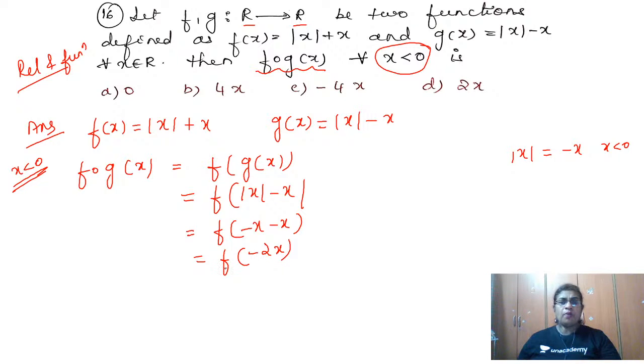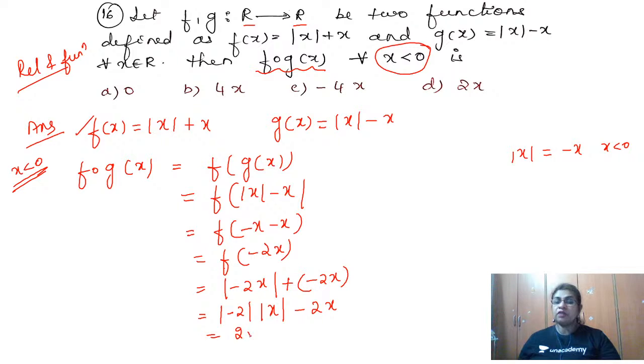Now, this is of the form f of x. What is f of x telling us? We have to obey that command now. So f of x is telling us, write modulus of whatever is inside the bracket and put plus x. Therefore, this will become modulus of minus 2x plus minus 2x in brackets. Now remember, don't think that minus will be absorbed into the modulus sign. It is modulus of minus 2 into modulus of x. You have to break that. Then plus into minus is minus. Now modulus of minus 2 is equal to 2.